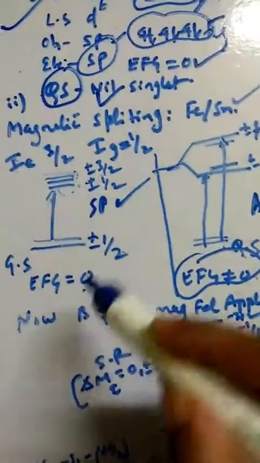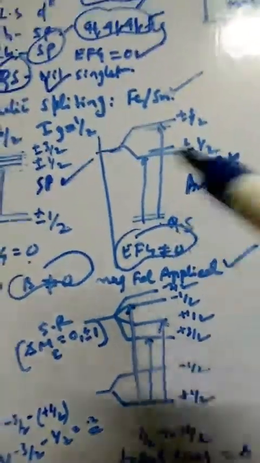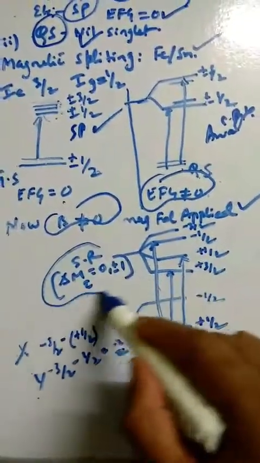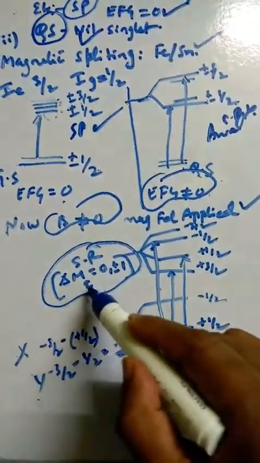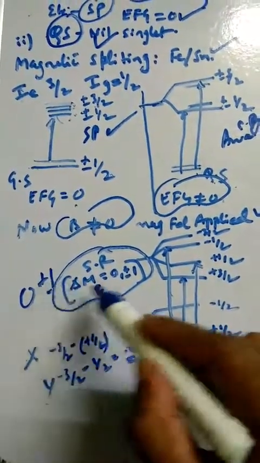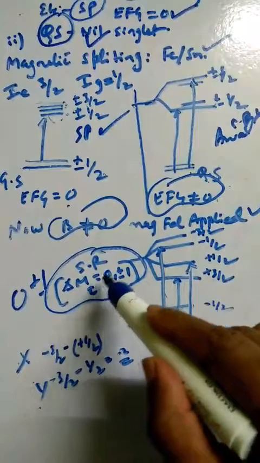Now in these two cases there was no magnetic field applied, but now when magnetic field is applied, what will happen? You see, this will further split here. So this is what I want to show here. Then the selection rule is very much important here. What does the selection rule say? The selection rule says that delta m_I should be equal to 0 or plus minus 1. So plus 1 or minus 1, or either it should be 0.